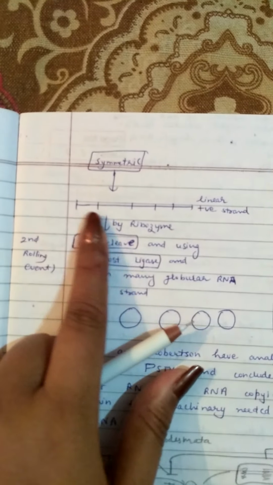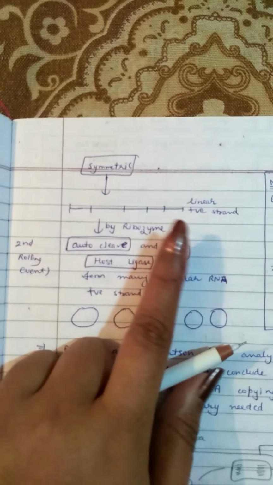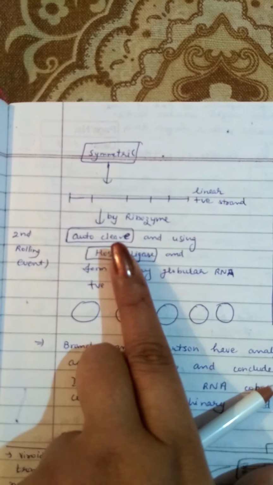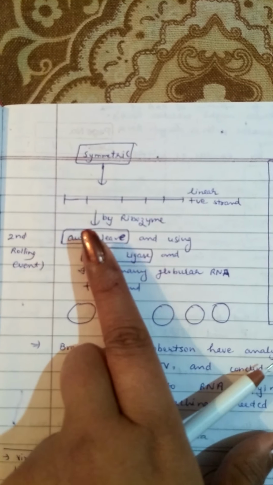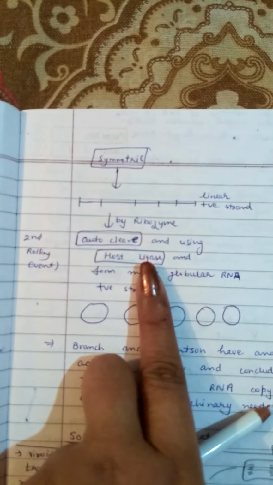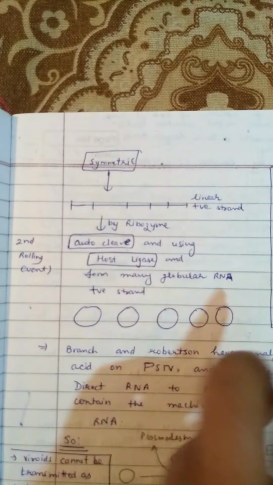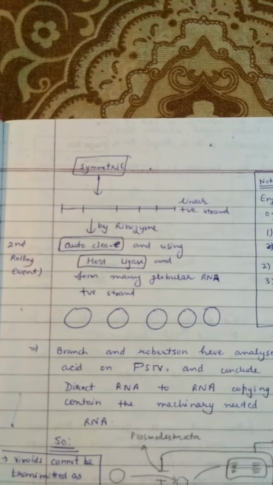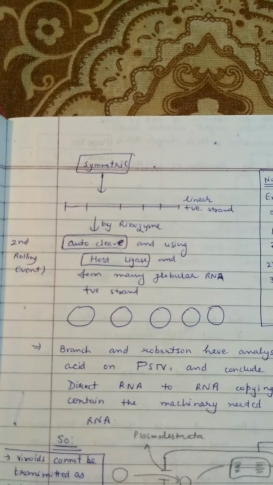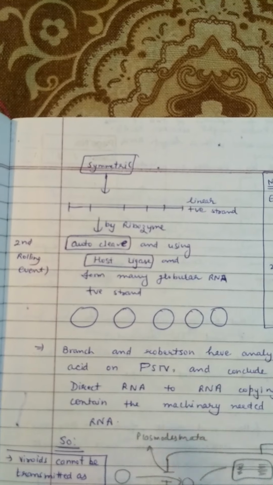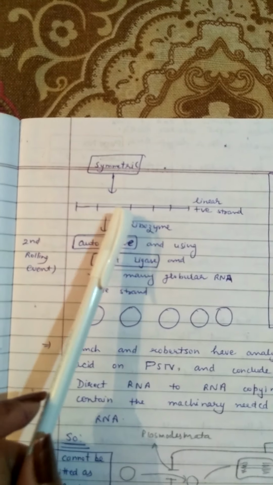After that, this positive strand again gets converted into linear form, that is a linear positive strand, and again the ribozyme comes into action and autocleaves these linear positive strands into small fragments, because it does not code for any protein and does not have any enzyme like ligase or RNA polymerase. So they use host ligase and the ribozyme.